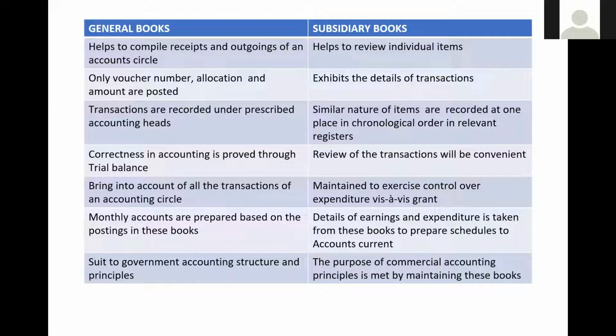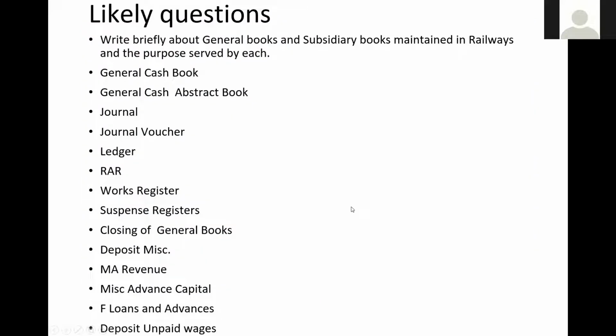Now, I conclude, and likely questions on this particular topic, what it will be. Number one, essay question, I can say only one, I thought. It is: write briefly about general books and subsidiary books maintained in the railways and what purpose do they serve. That is one question.